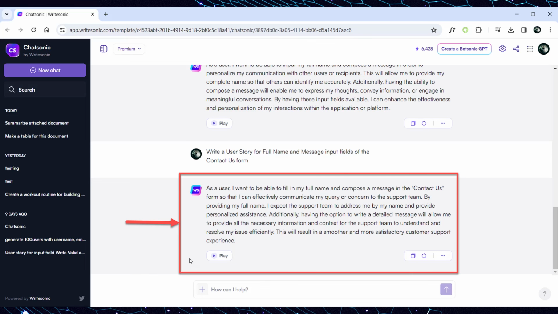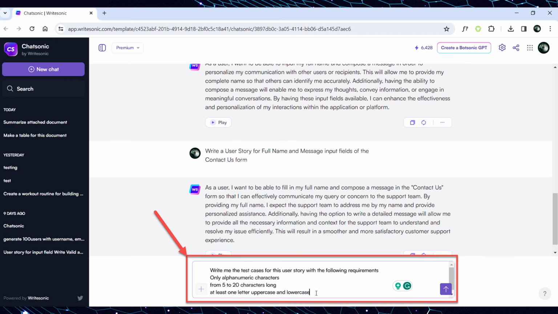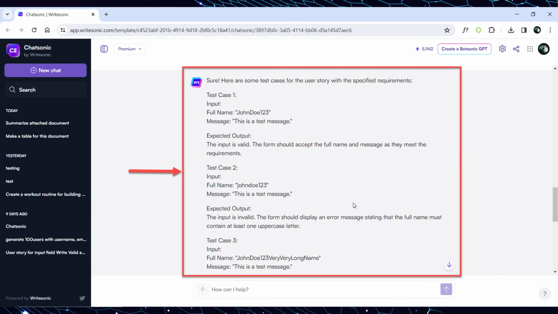Let's try to write the test cases for such a user story with the following requirements. Only alphanumeric characters from 5 to 20 characters long, at least one letter uppercase and lowercase. Navigate to ChatSonic AI and input the next prompt. Write me the test cases for this user story with the following requirements. Paste the requirements below the prompt. After submitting the prompt, ChatSonic AI answers, providing a list of test cases for both valid and invalid scenarios with the inputs and expected results.